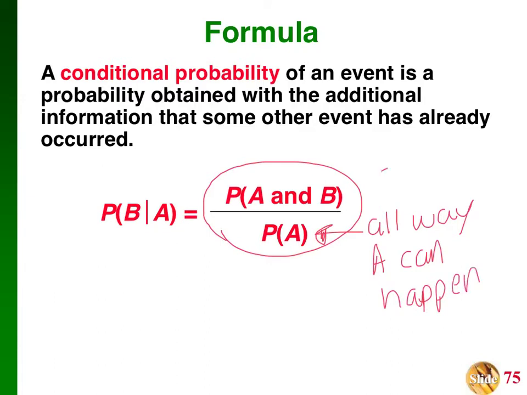And then your numerator is going to be all the ways B happens along with A. You'll understand when we get to an example. So the probability of B given A, where that little bar means given, would be using that formula right here: the probability of A and B occurring together over the total probability of A.